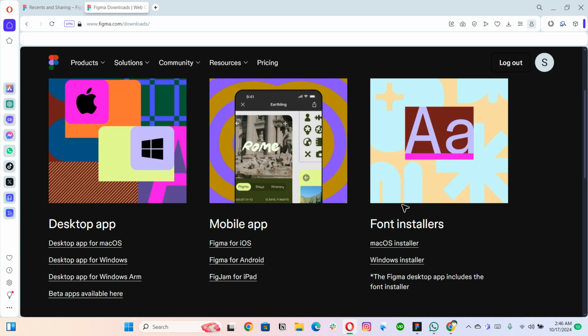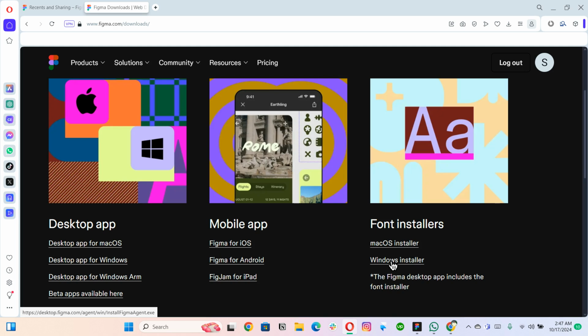But as designers we are very choosy, or sometimes clients give us specific fonts that need to be used in their project. For that purpose, we also need to download this font installer. If you are on Mac or Windows, download either of them. Then when you install a font and you have already installed this font installer app, it will bring that newly installed font into your Figma. I don't know why Figma keeps it separate, but that's how it is. So it's quite mandatory to download this app.